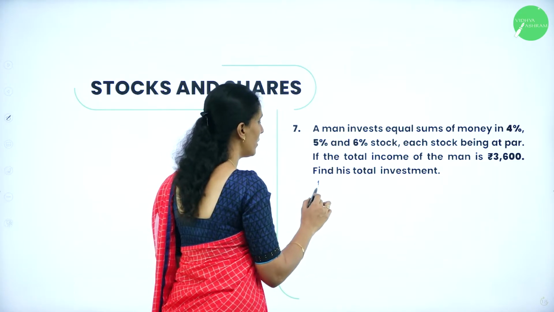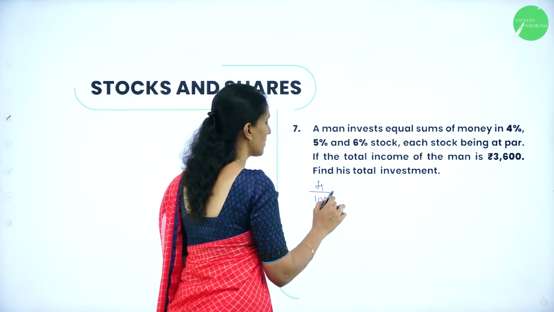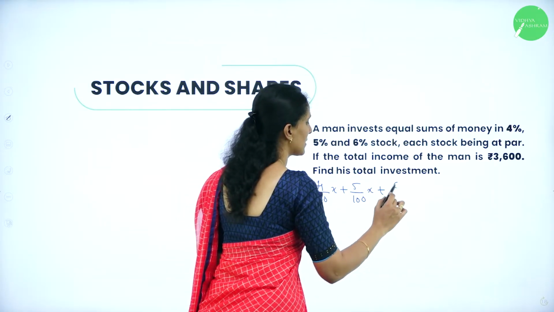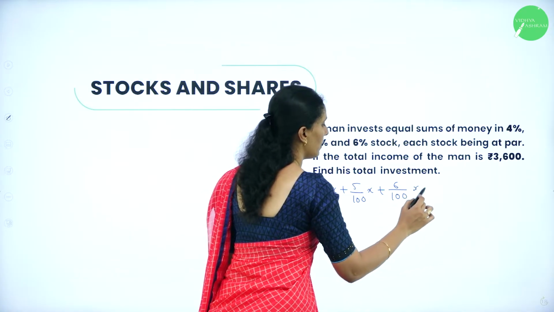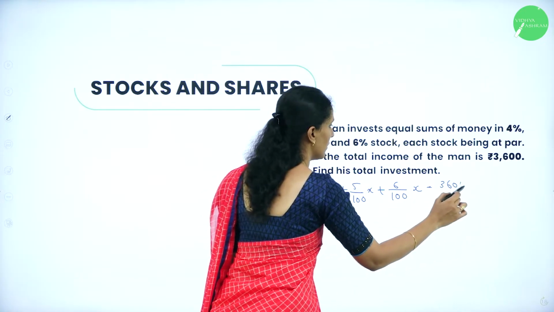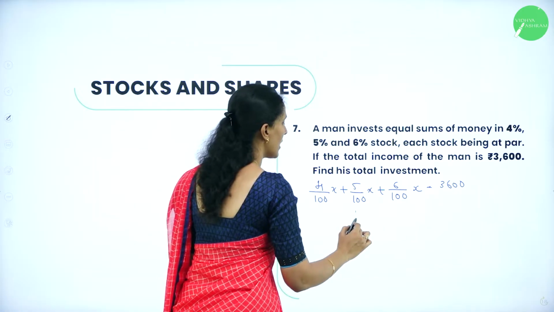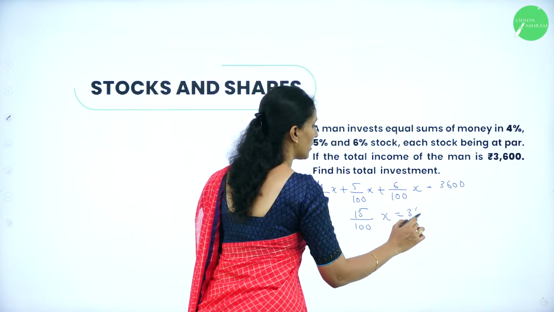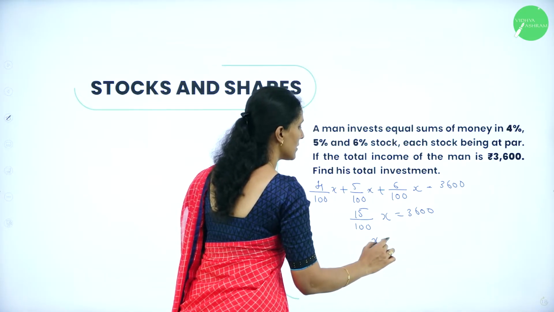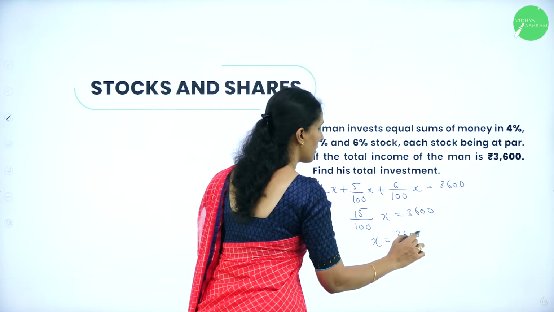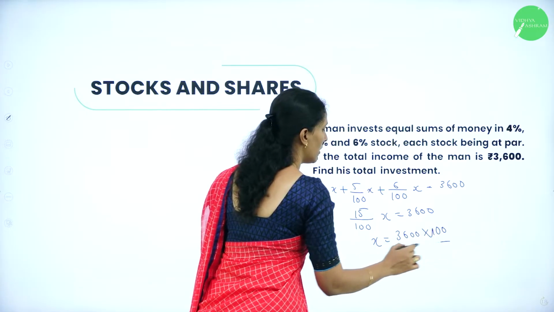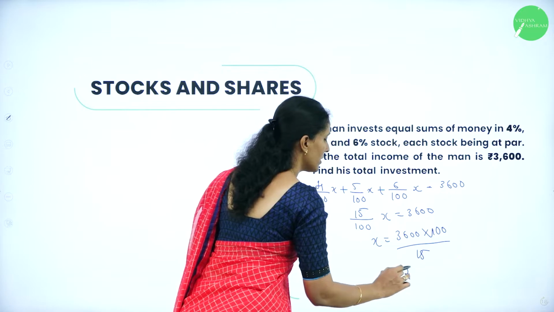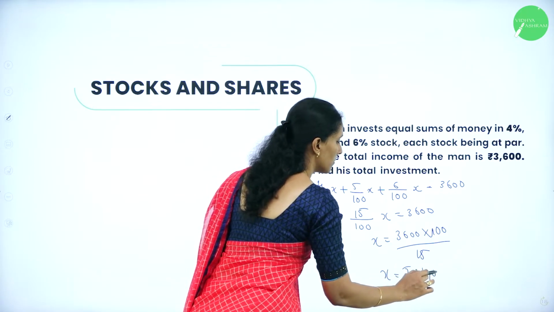So, 4 by 100 of X plus 5 by 100 of X plus 6 by 100 of X will be equal to 3,600. When you solve this, you will get 15 by 100 X is equal to 3,600, or X is equal to 3,600 into 100 divided by 15. So, when you calculate, the value of X is rupees 24,000.